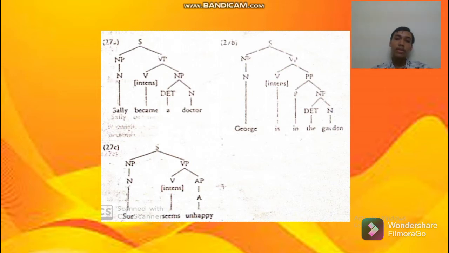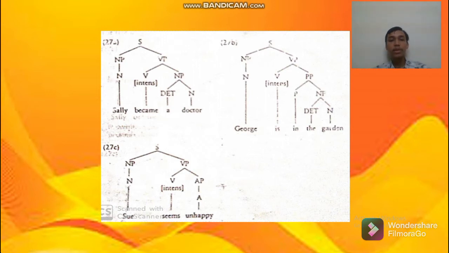The second sentence is divided into noun phrase and verb phrase. George as noun of noun phrase and then the verb phrase is divided into is as intensive verb and prepositional phrase. The prepositional phrase is divided into preposition, that is in, and noun phrase which is also divided into the as determinant and garden as noun.